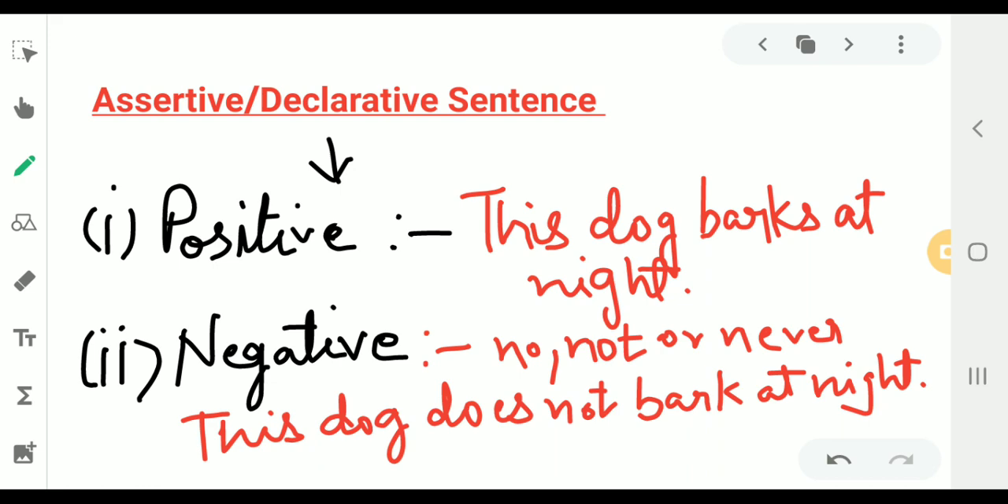I hope assertive or declarative sentences are now clear to you. So, sentence that makes a statement or declares something is called an assertive or declarative sentence. These sentences are of two kinds: positive, that tells something, ends with a full stop. Negative sentence, sentence which has no, not, or never. It ends with a full stop, and here are the examples.